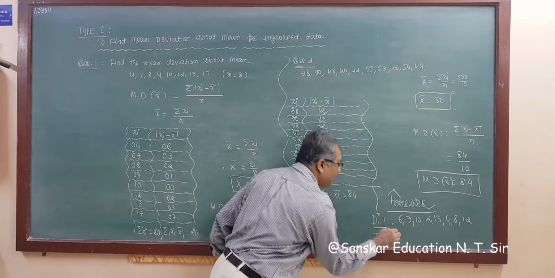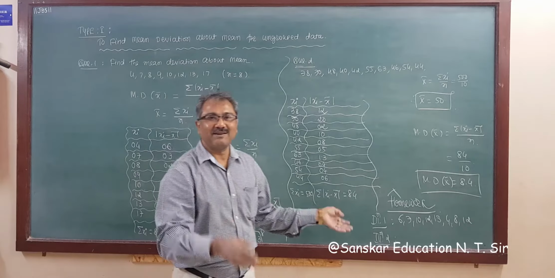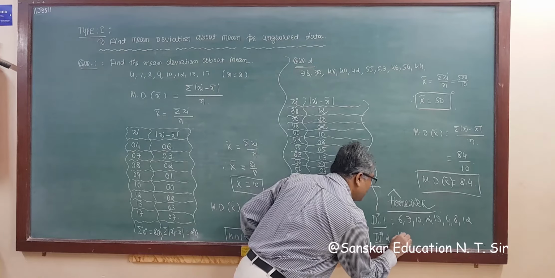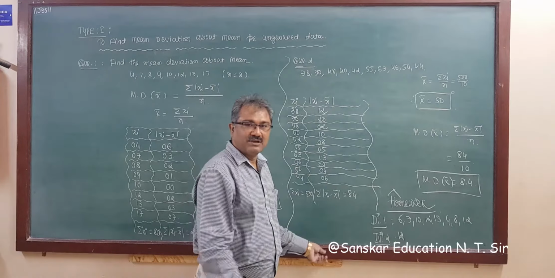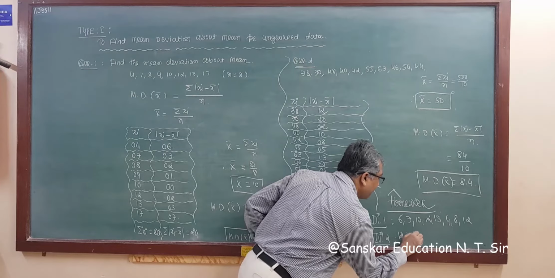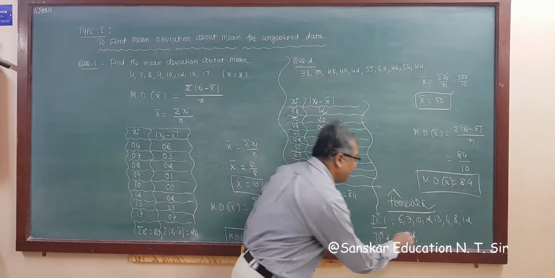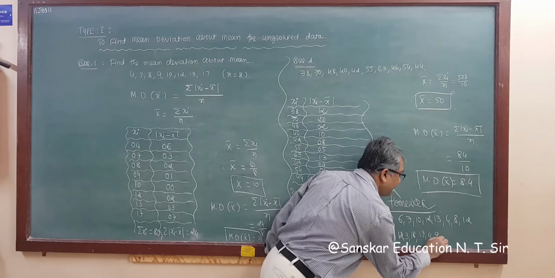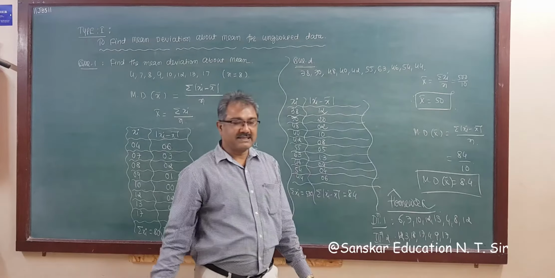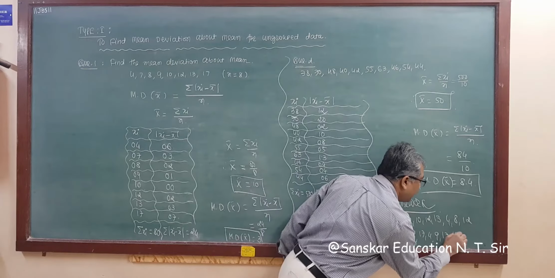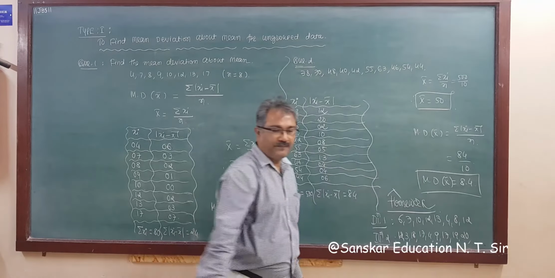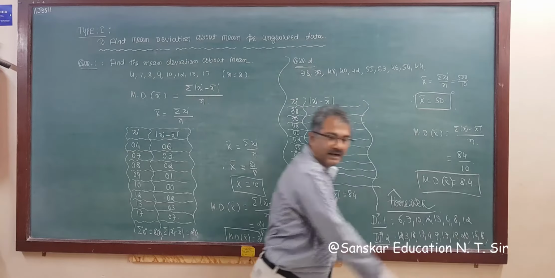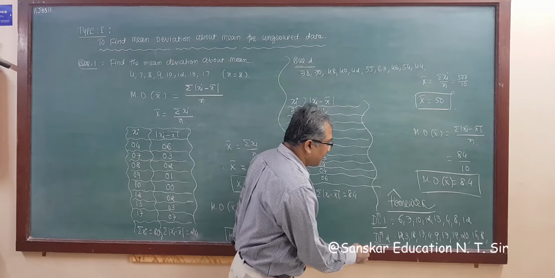If you have some problem, then you can check from your textbook also, right? I am writing data because some of you have no books. So 12, 3, 18, 17, 4, 9, 17, 9, 17, 19, 20, 19, 20, 15, 8, 15, 8, 17.